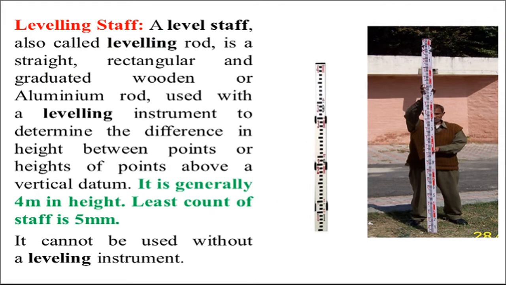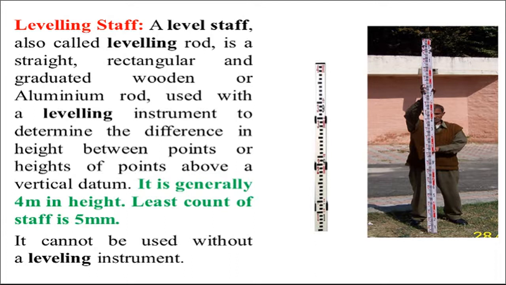Then next one, leveling staff. A level staff, also called a leveling rod, is a straight, rectangular and graduated wooden or aluminum rod used with a leveling instrument to determine the difference in heights between points or heights of points above or below the vertical datum.